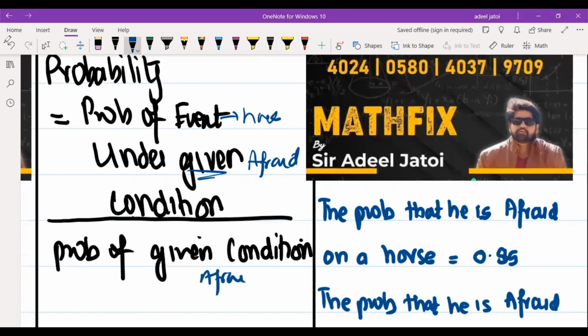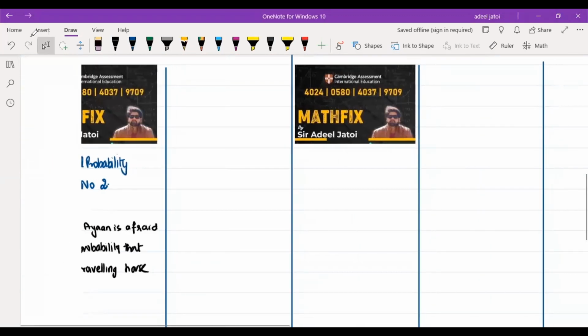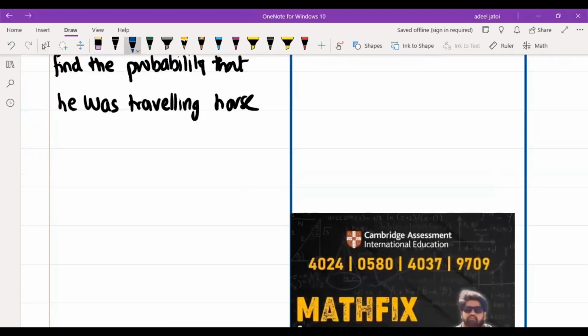So here we'll be working with the event, which is horse, and the condition, which is afraid. So the probability of horse and afraid upon the probability of afraid.